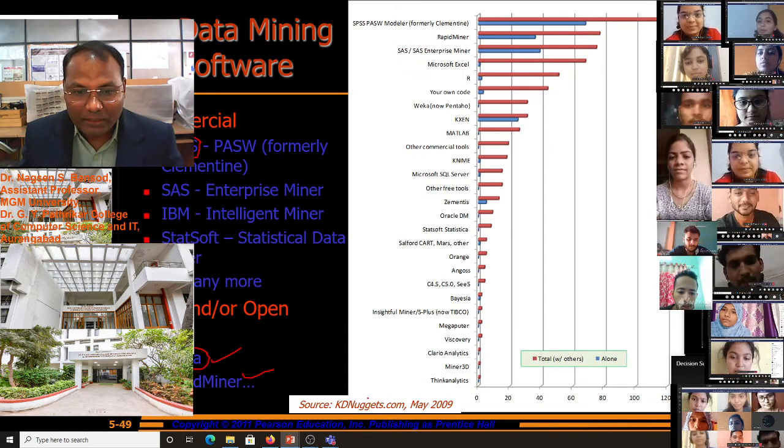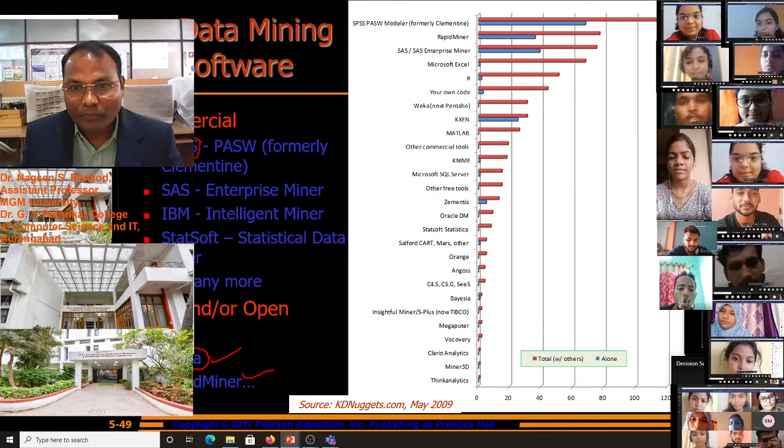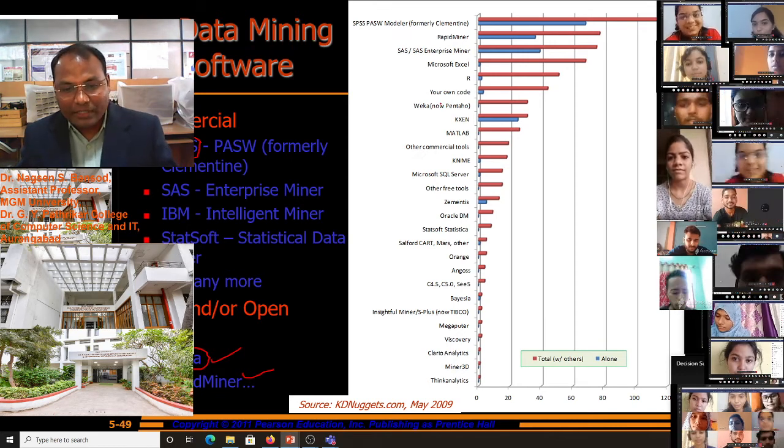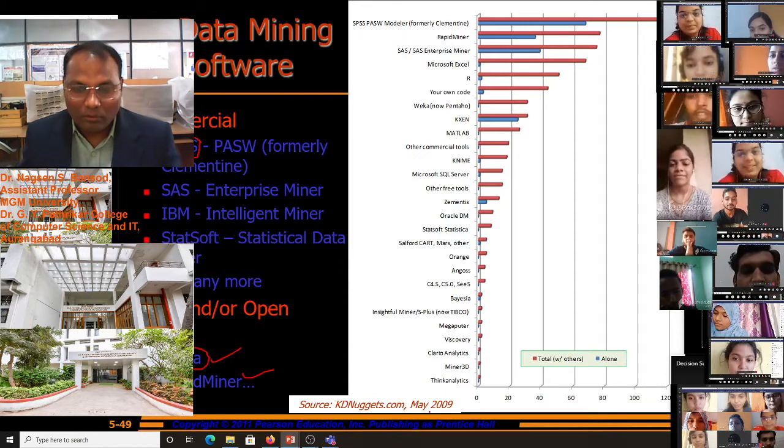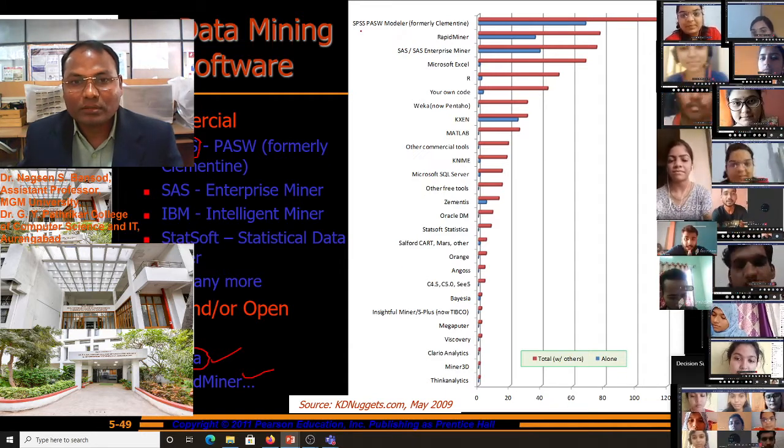You look at this diagram, which is taken from kdnuggets.com in May 2009.